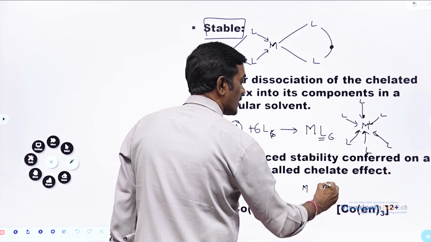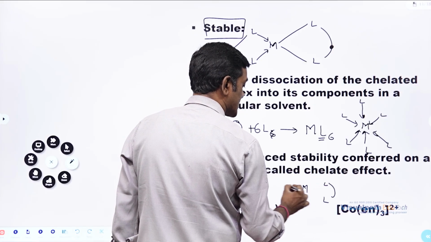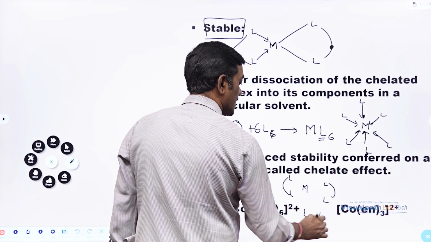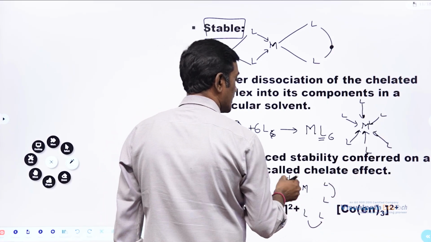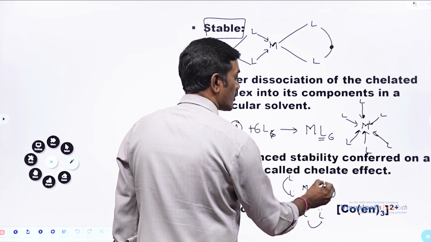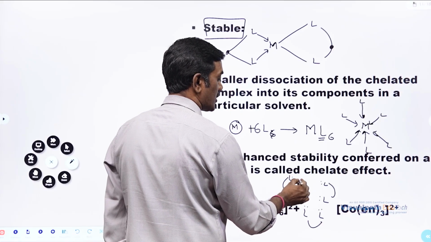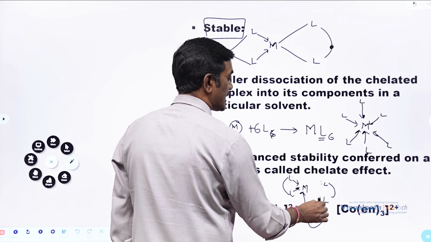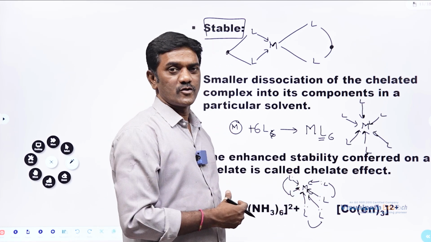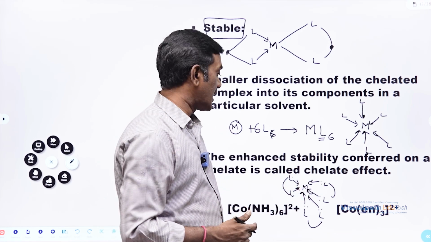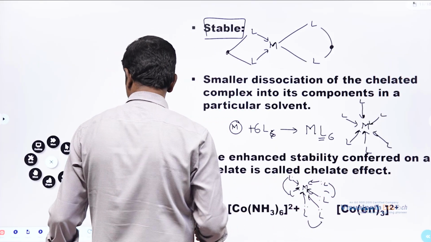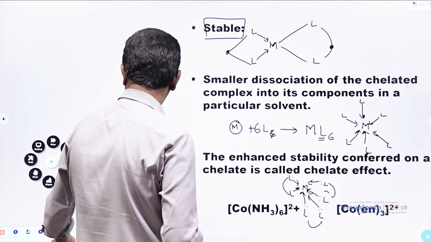How? Imagine 2 ligands are there in one species, 2 ligands in another species, and 2 ligands in another species. These 3 are the same molecules, each having 2 binding sites in one molecule. So here, 6 binding sites came from 3 molecules. That means we can take ethylene diamine here, and this type of molecule will form a chelate and it will be more stable. So let me take this example and I will explain in detail.